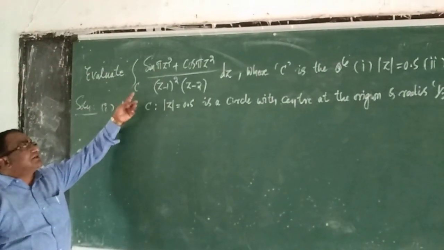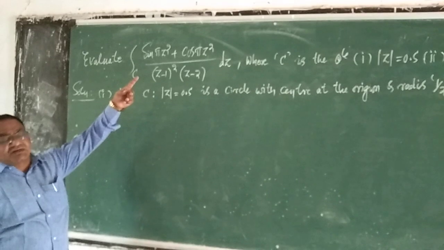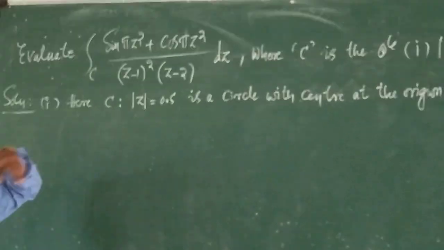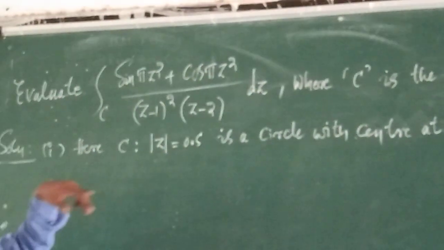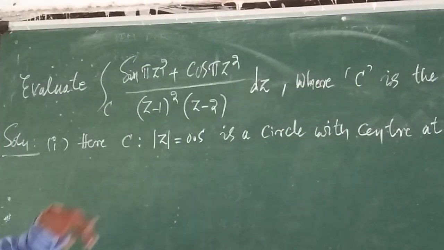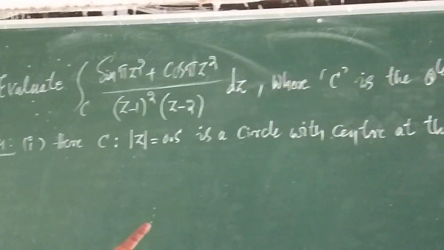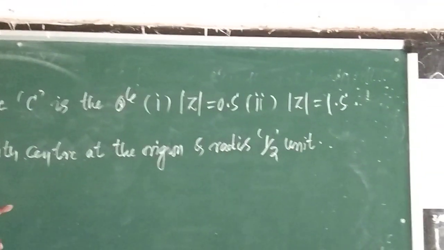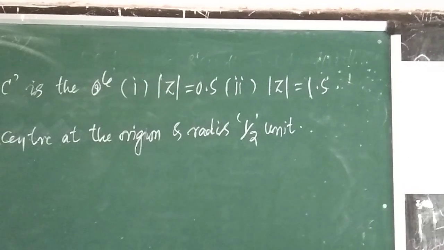Evaluate the line integral over C of (sin πz² + cos πz²) divided by (z − 1)²(z − 2) dz, where C is the circle: number 1, |z| = 0.5; number 2, |z| = 1.5.